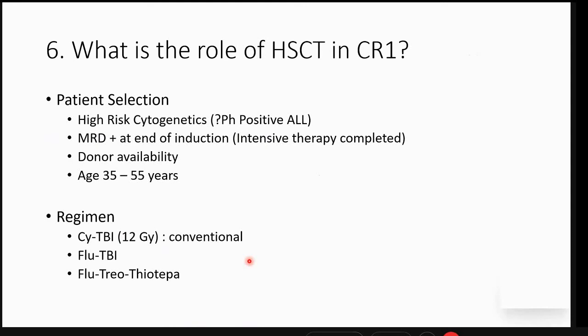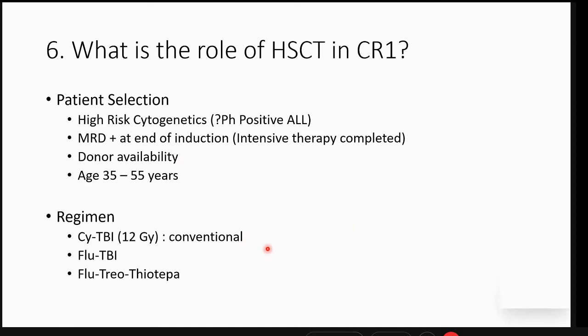MRD, again I'll harp on MRD. MRD positivity at the end of induction is the single most important takeaway point for considering a patient for early transplant. Donor availability, a sibling donor, because with haplos and MUDs in an adult, especially 60 plus, the outcomes may not be good. But if a donor is available, that should be kept in mind as one of the criteria. Of course, the younger the age, the better it is for transplant.